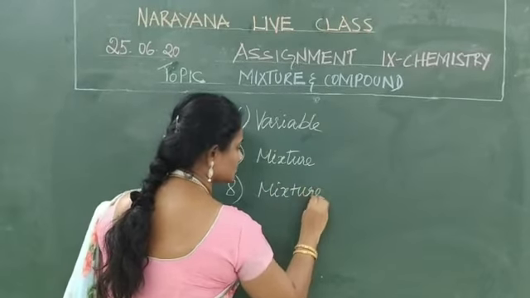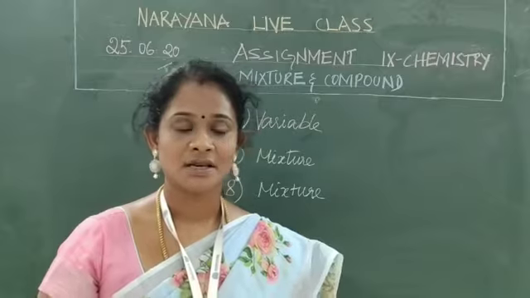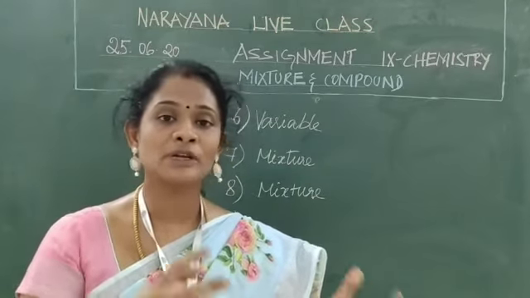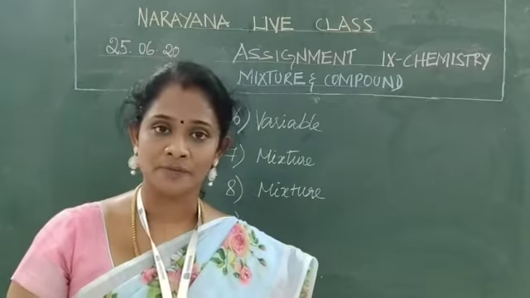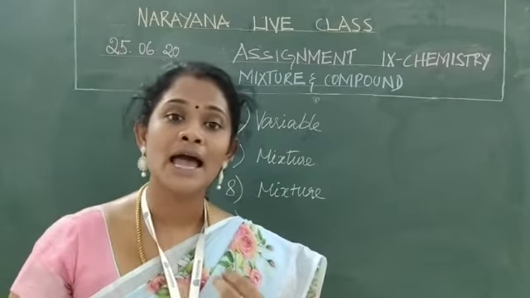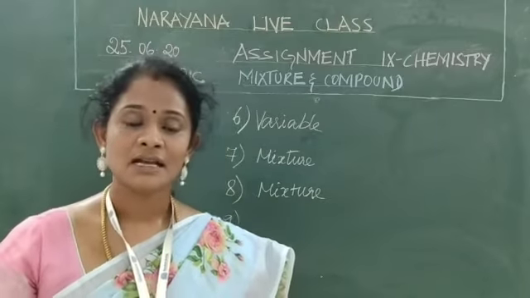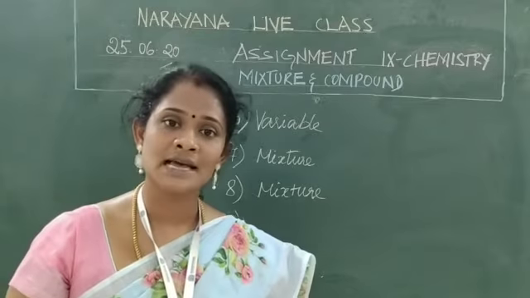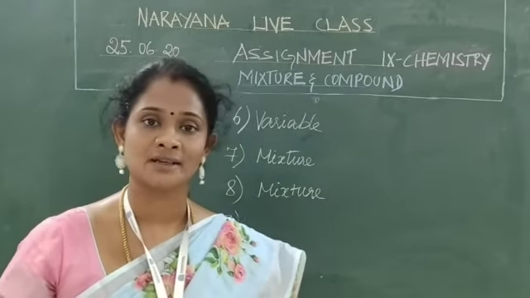Next one, hydrogen sulfide gas. When you heat iron and sulfur to red hot, it gives a product, iron sulfide. When you add dilute hydrochloric acid to that, it liberates hydrogen sulfide gas. That hydrogen sulfide gas is a colorless gas with the smell of rotten egg.